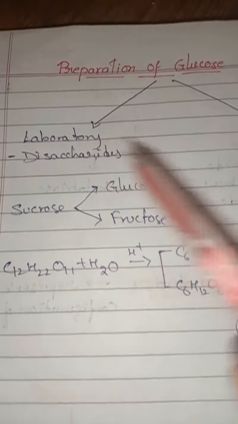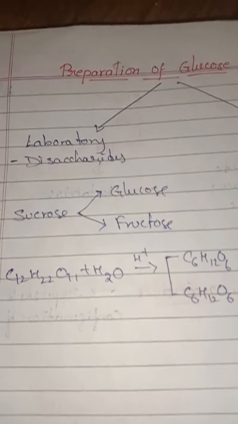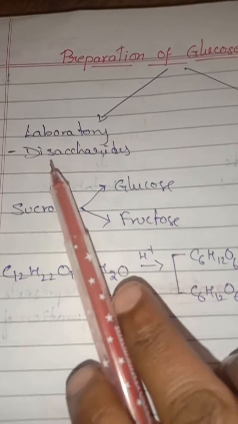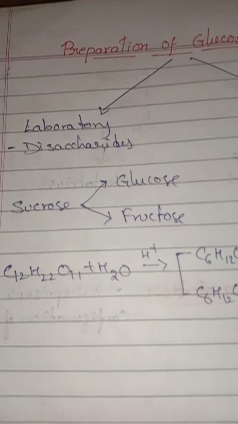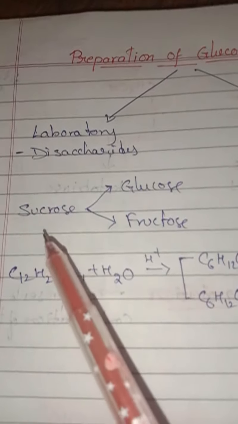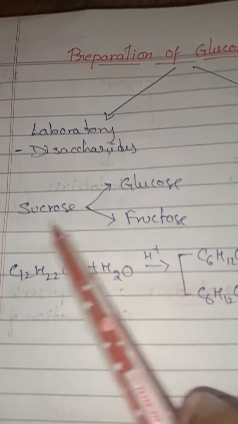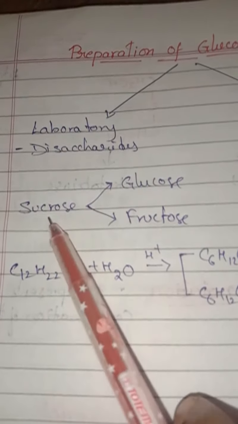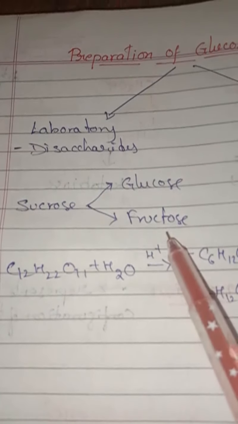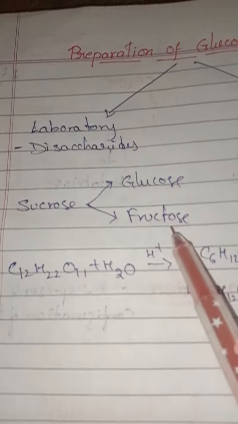Next comes the preparation of glucose. Glucose can be prepared by two methods. The first one is the laboratory method, and the second one is the commercial method. For laboratory purposes, we are taking disaccharides, that means two monosaccharides. So I have taken sucrose, a disaccharide which contains a glucose molecule and a fructose molecule.